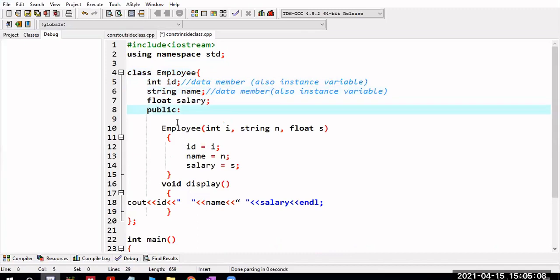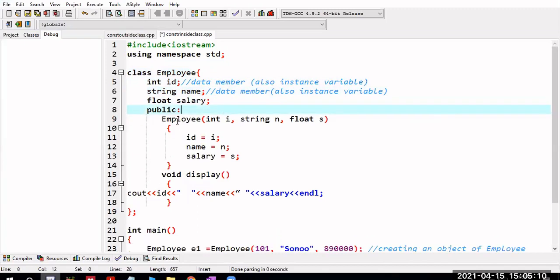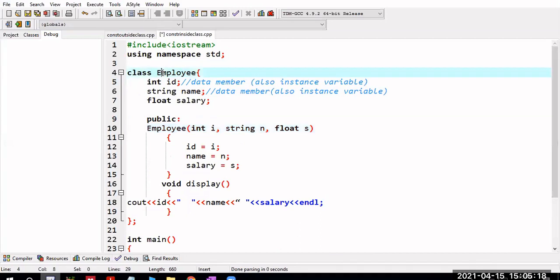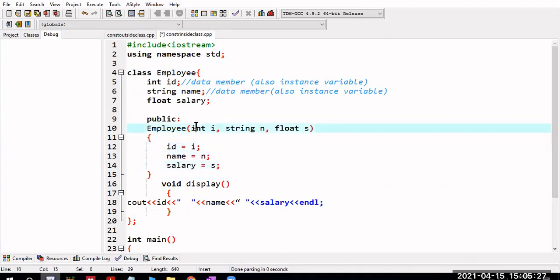The constructor should always be within the public section, so that's why inside this public section, these are all private data members. After this, in the public section I am defining a constructor. The constructor name and the name of the class should always be the same, and it is a parameterized constructor because it is taking parameters, that is, int i, string n, float s, three parameters.